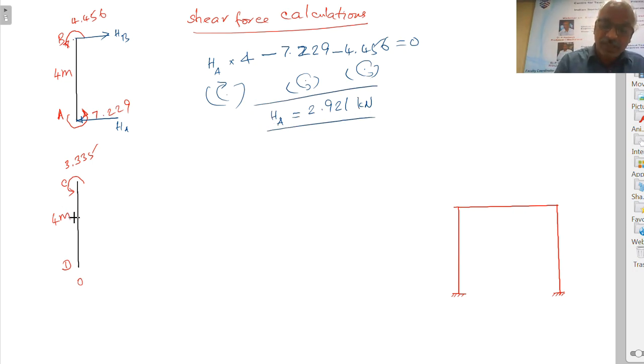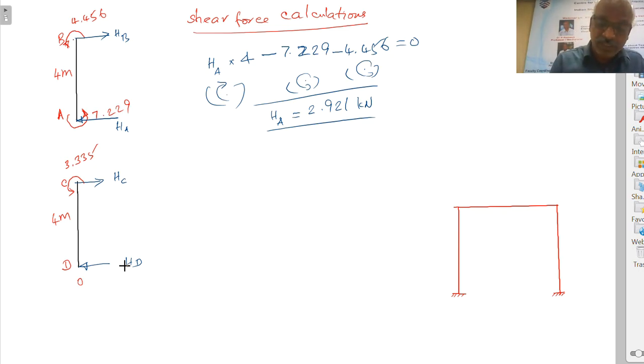Similarly, coming to this member, so here also let us assume the reaction towards left, HD towards left. So the reaction here, HC will have to be to the right, because the values will have to be equal. HC and HD must be equal and opposite, because there is no other force. These two must be in equilibrium. Therefore, when HA is some value towards left, HC will have to be the same value to the right, because there is no other horizontal load. Horizontal load means it has to be equilibrium. Adding every force, the algebraic sum must be equal to 0.